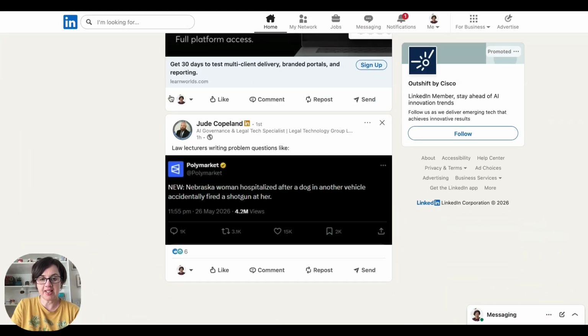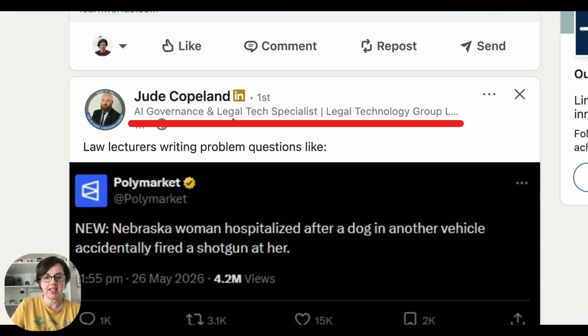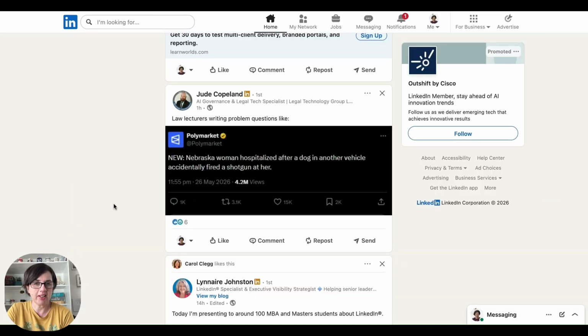If we look at Jude's headline here, for example, it says AI governance and legal tech specialist. Then there is a parallel line, which I'm a huge fan of, legal technology group. So it's a really well written headline that makes Jude easy to find. So what's the formula for this?